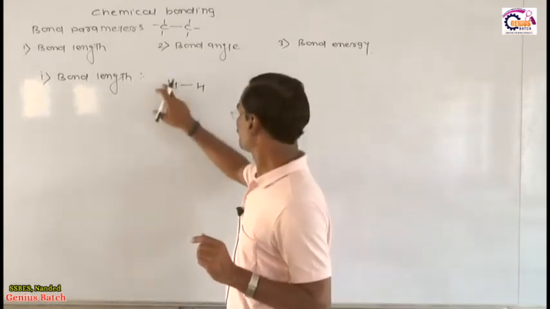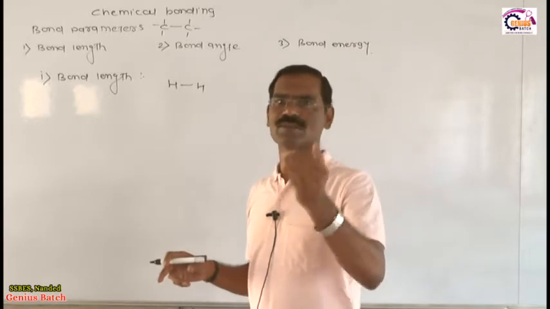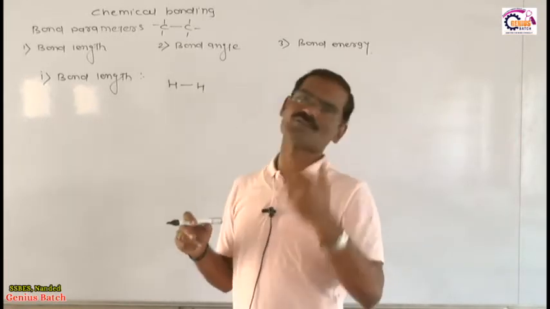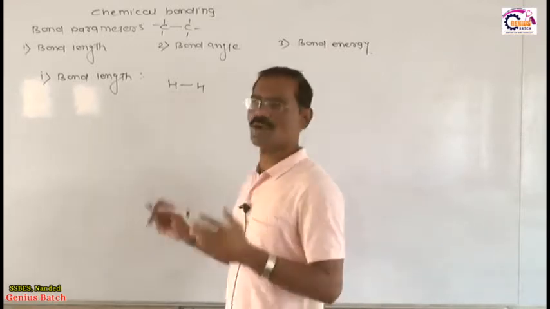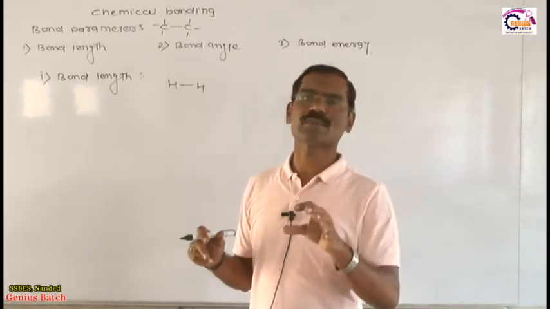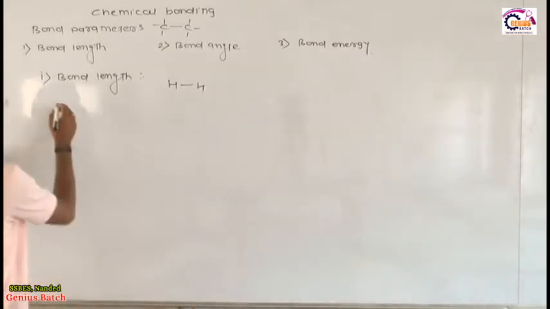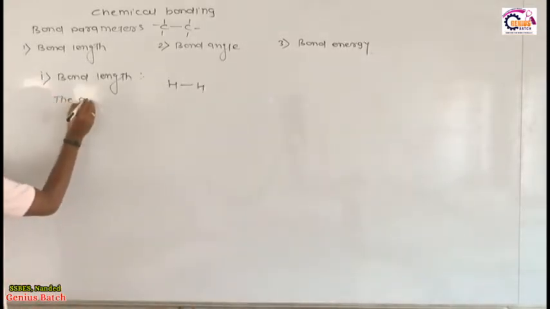So suppose this is one hydrogen atom, you know hydrogen has its own nucleus. This is another hydrogen atom, which also has its own nucleus. So what is the bond length? Bond length is nothing but the average distance between them. Listen very carefully, this is the very simple definition which we consider for the bond length.